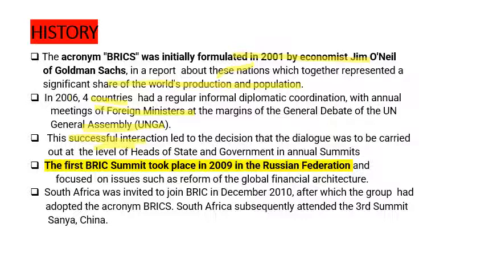The first BRICS summit took place in 2009 in Russia, and focused on issues such as reform of the global financial architecture. So the first reason why they formed is about their growing economies.